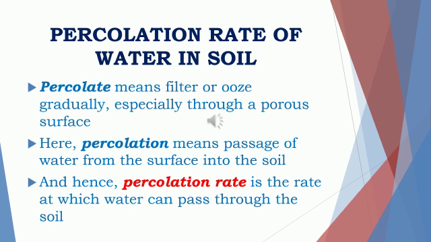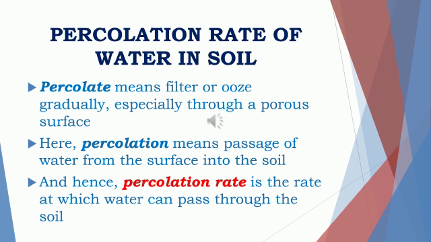Now here children, we should understand the meaning of the word percolation. For that, first we will understand the meaning of the word percolate. Percolate means filter or ooze gradually, especially through a porous surface. Ooze means very slow movement of water. Hence percolate means very slow movement of water through the surface.